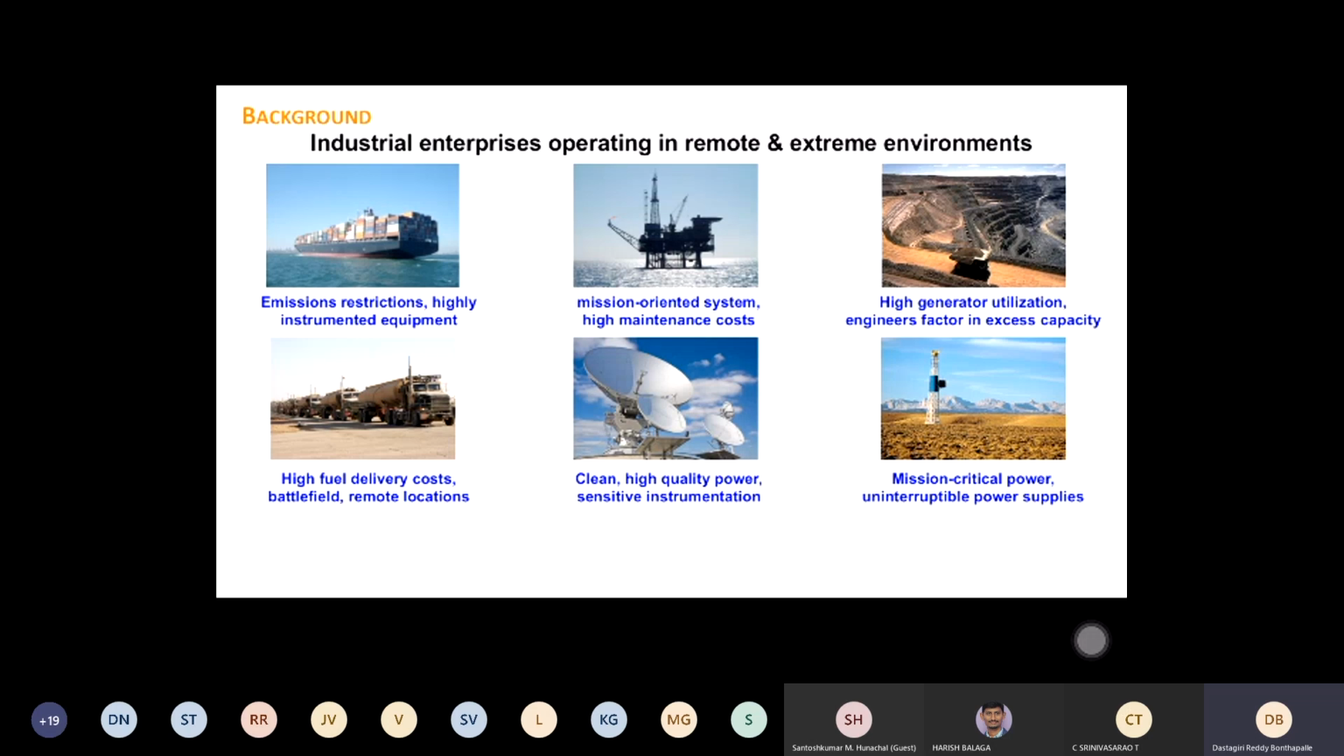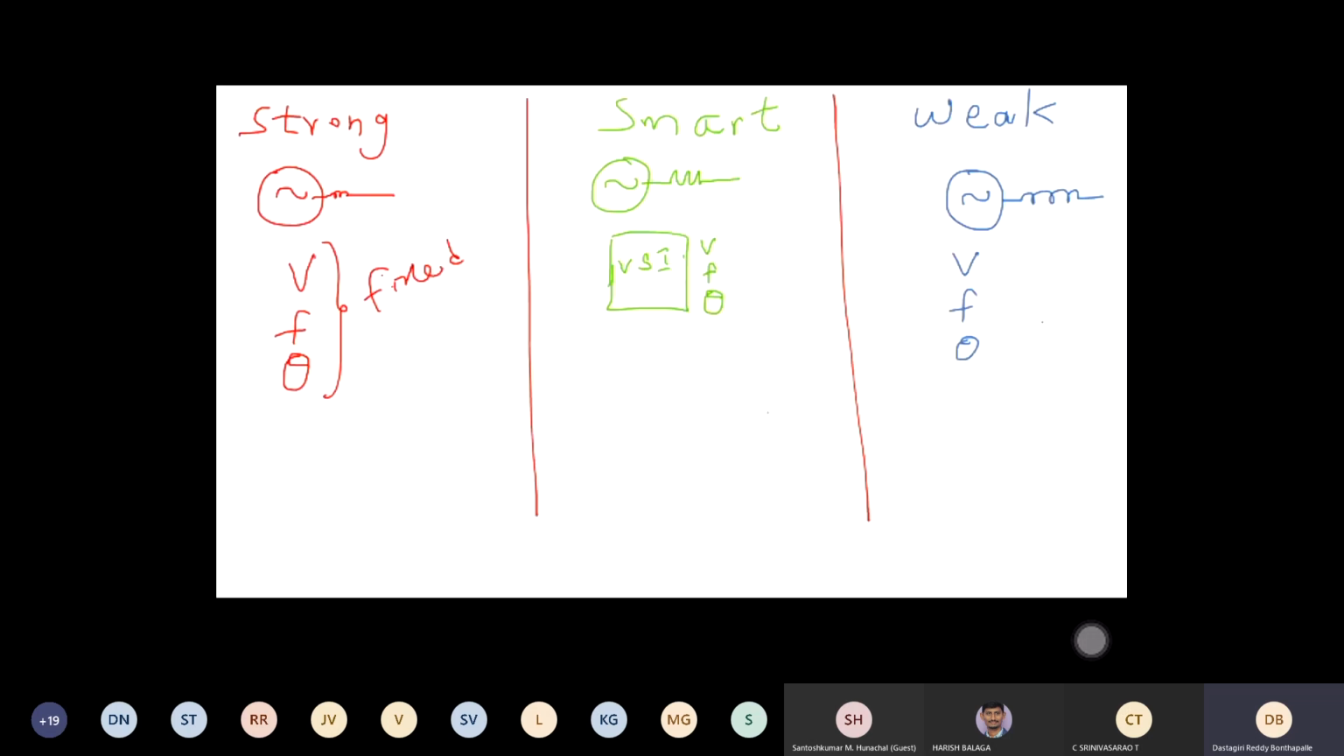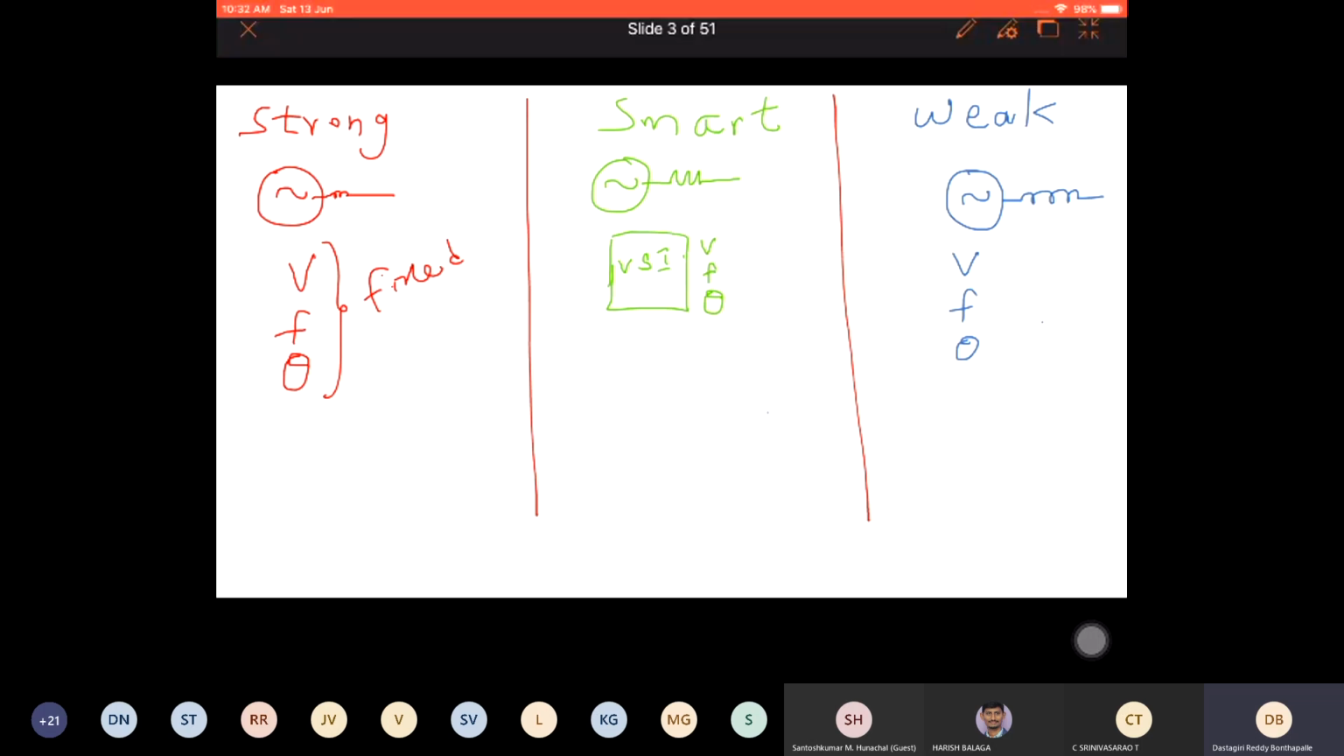Okay, so before going into the main topic, let us understand a few terminologies that I'm going to use. So let's talk about a strong grid. We all know what a strong grid is. It has its voltage and frequency, and its theta. Generally, we take it as a reference. So it won't change theta for you.